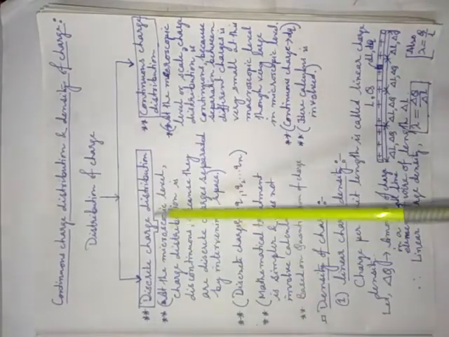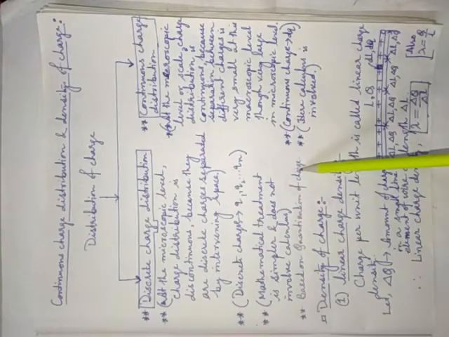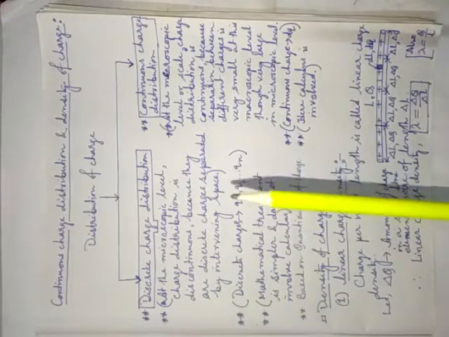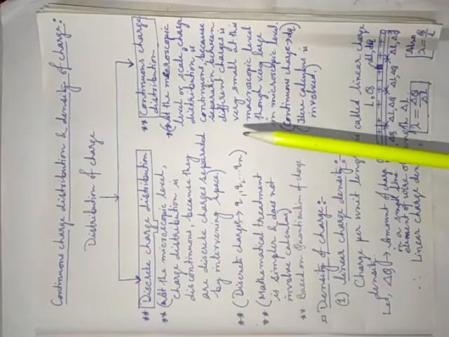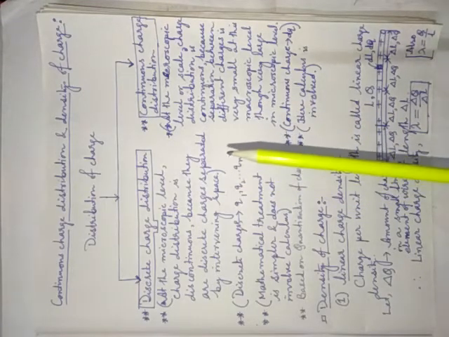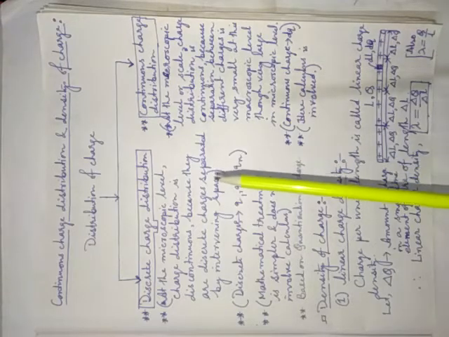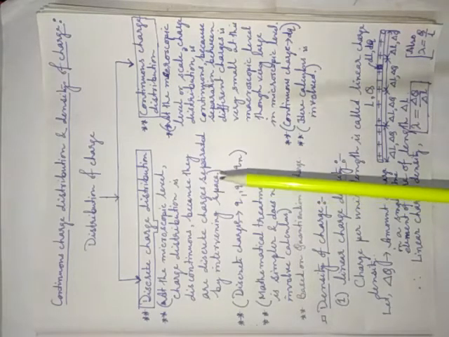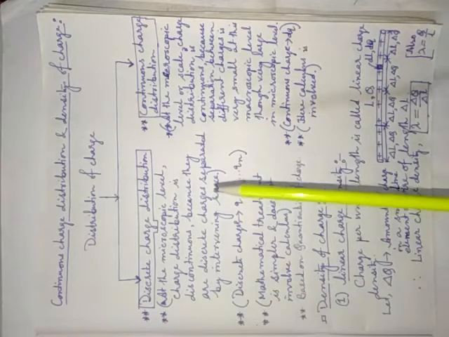The distance between the charges is, for example, 1 Angstrom, that means 10 to the power minus 10 meter. At the micro level this distance is very big. This discrete charge distribution is based on quantization of charge, which I discussed already. Quantization of charge means that the charge on a body, whether positively or negatively charged, will be q equal to ne. If it is positively charged, then q is equal to plus ne, and if it is a negatively charged body, then the amount of charge will be q equal to minus ne.